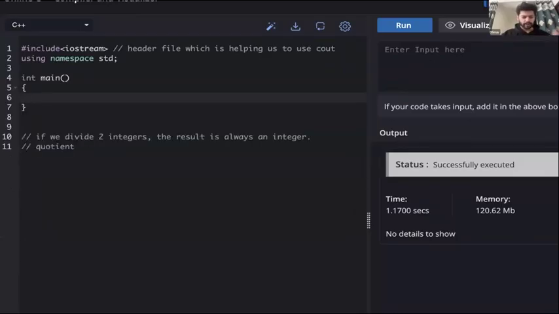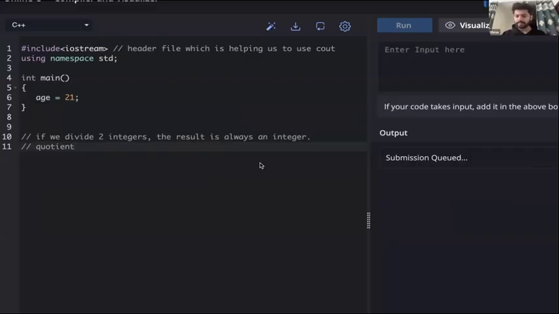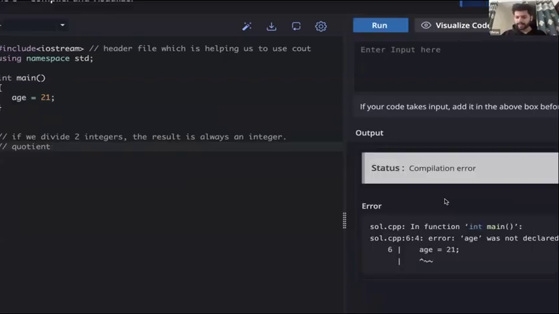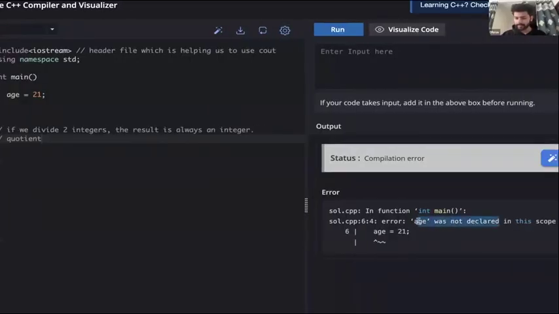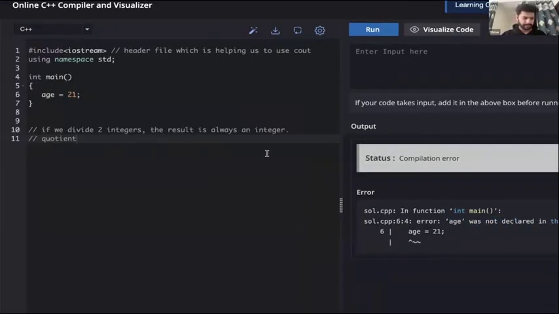Okay, how to create a variable? Let's say I want to create a variable age that should be equal to, let's say, 21. So I can write like this. While creating this, if you currently run this, it will throw an error. It will say this age was not declared. You have to declare it first.